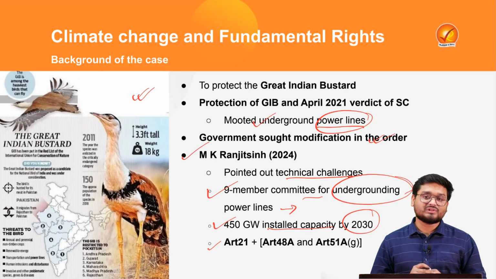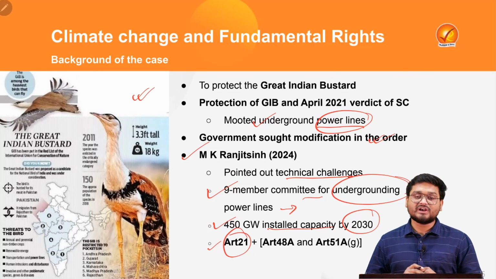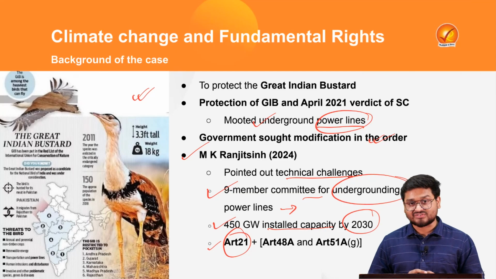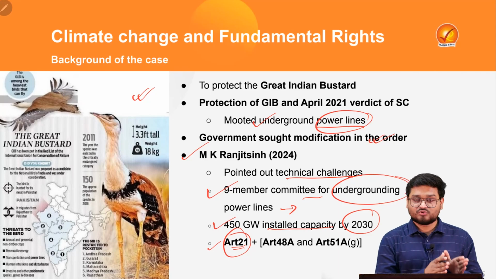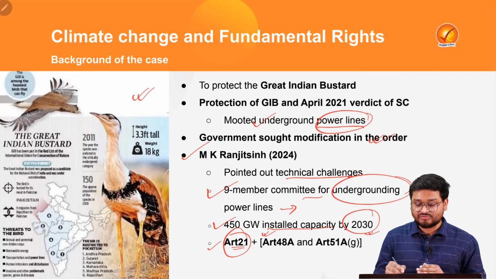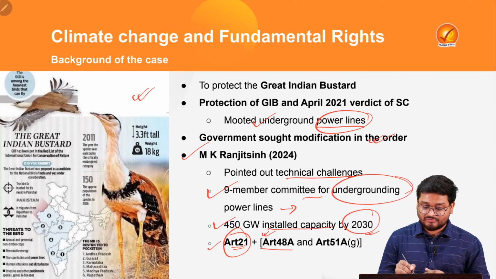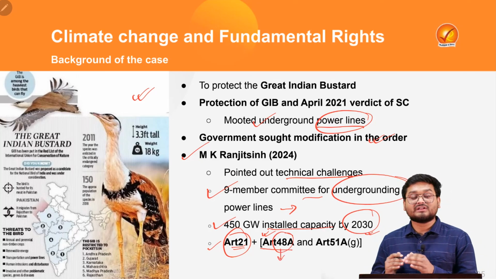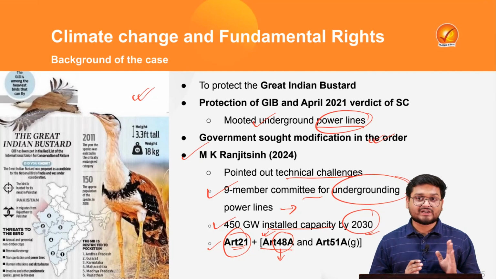So that is why the Supreme Court told that Article 21, which is a fundamental right of the citizens of the country, underscores the importance of the right to life and liberty, and we have to understand that this right cannot be isolated from two important articles of the Constitution. Particularly, first we have the DPSP, Directive Principles of State Policy, under Article 48A, which underscores the need and responsibilities of the government of the day to protect the environment and wildlife. This is the directive principle that we have.